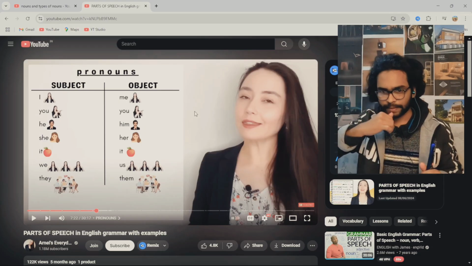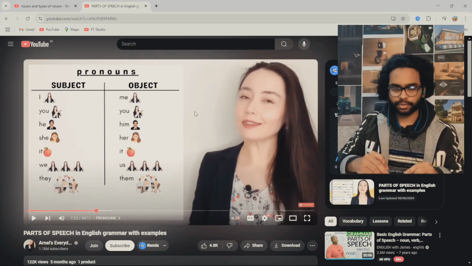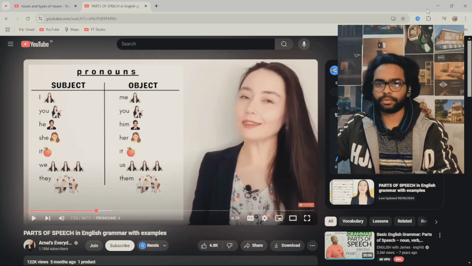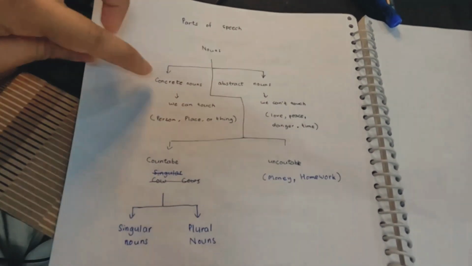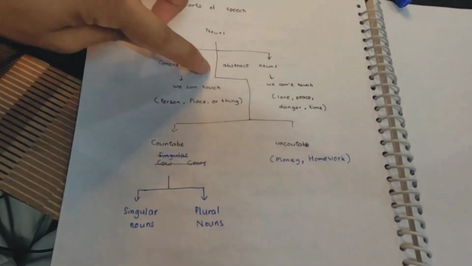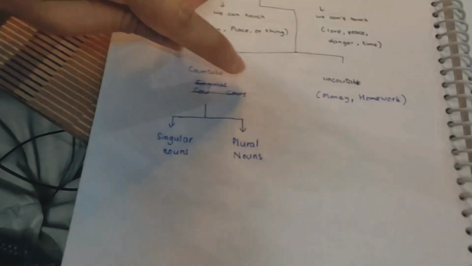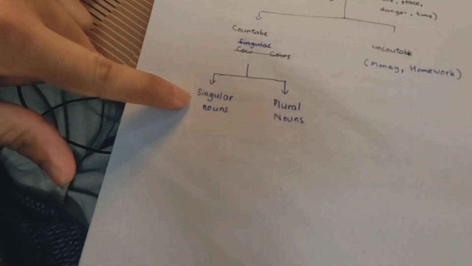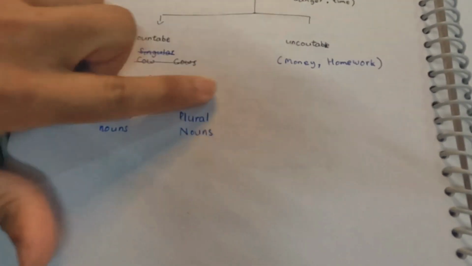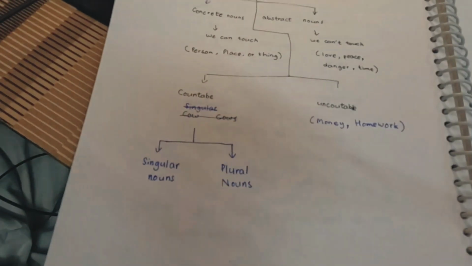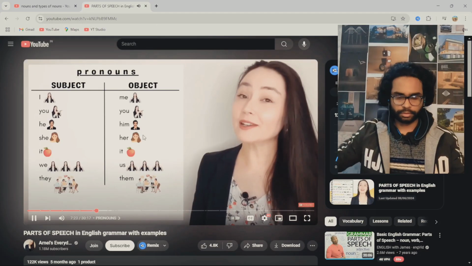I made the notes for the noun. Do you want to see my notes? Okay, let me show you. Okay, you can see my notes. Parts of speech, noun. There are concrete nouns, abstract nouns, and countable nouns, uncountable nouns, singular, plural, countable and uncountable, like money, homework. This is a very rough note, and I'll make it better, but for now this is it.